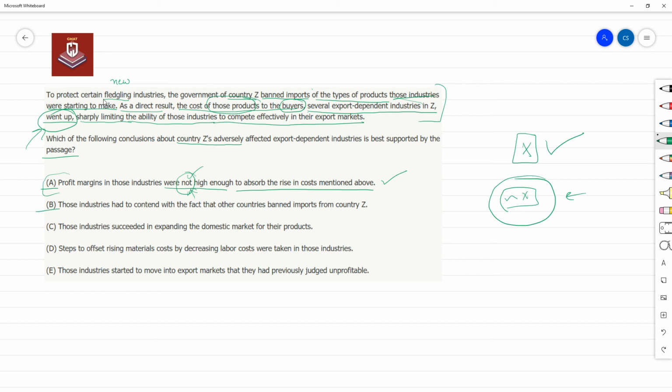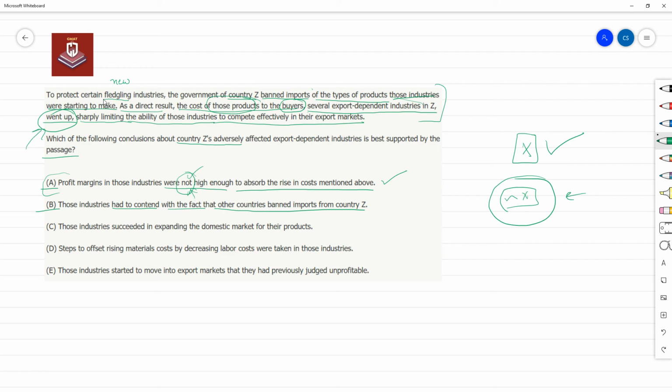Option B, those industries, which are export dependent industries, had to contend with the fact that other countries banned imports from country Z. No, we are not given that. We just know that country Z has banned the imports, and as a result of that, the cost of these export dependent industries has gone up, right?